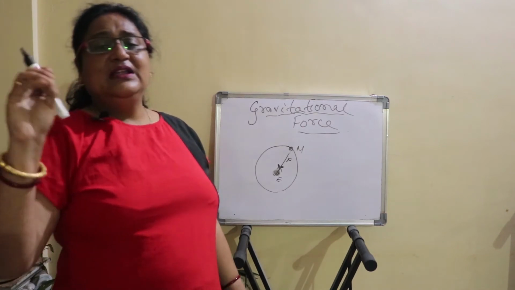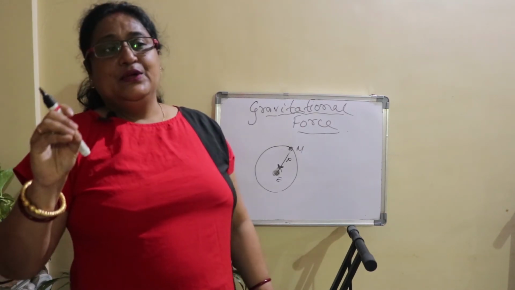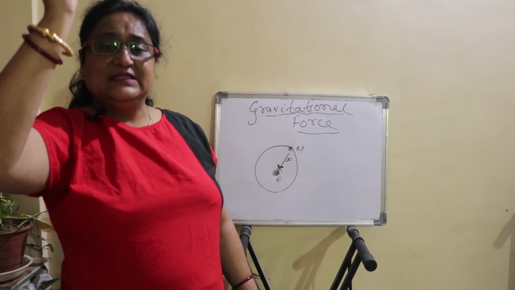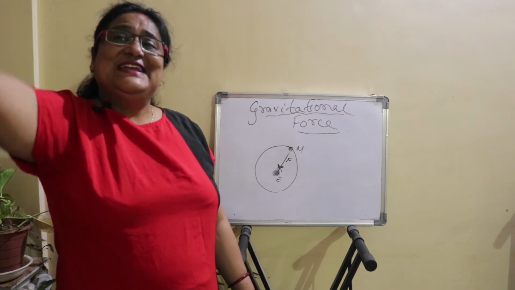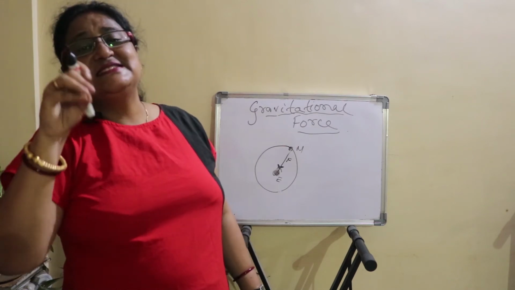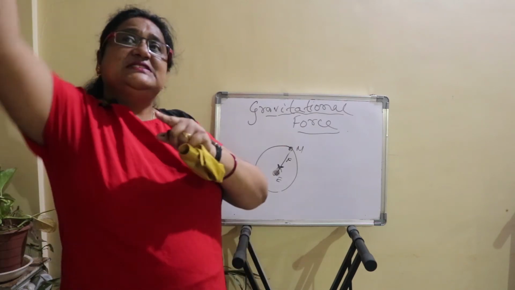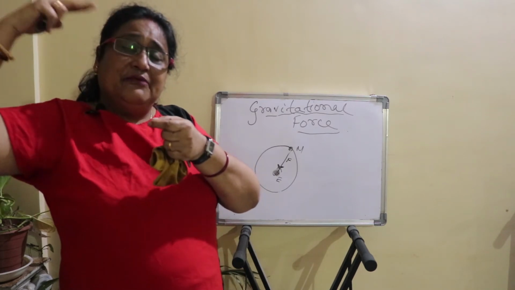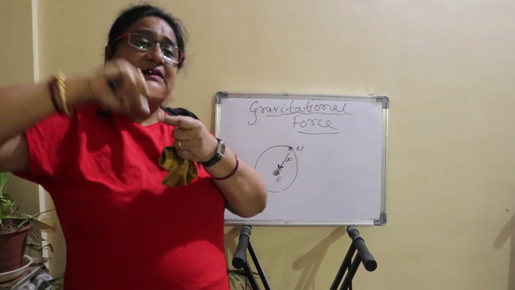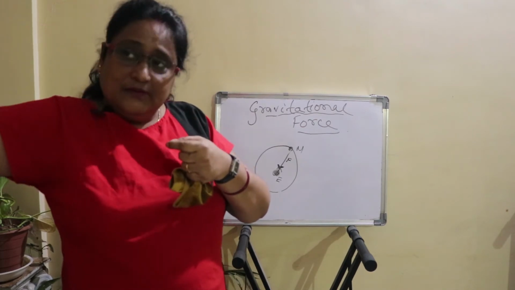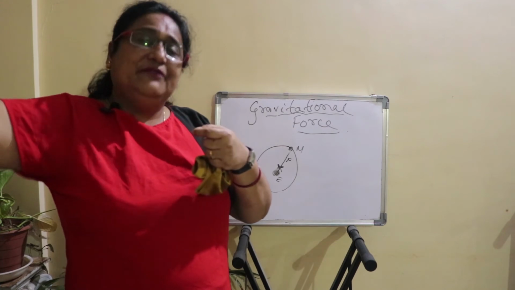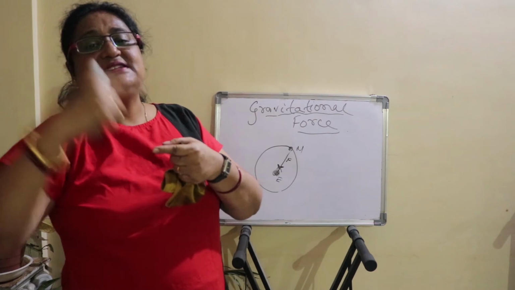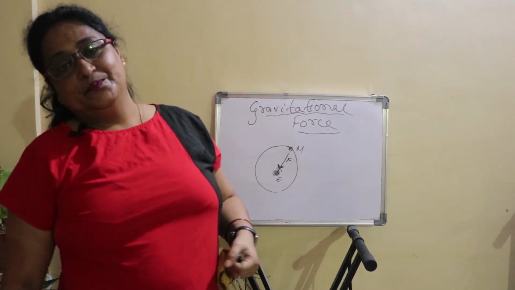So not only the earth and the moon, anything which rotates in a circular path exerts or feels the centripetal force towards the center, as long as it is connected to the main center. When you disconnect it, that object will go tangentially far away, as the force has been disconnected by you.